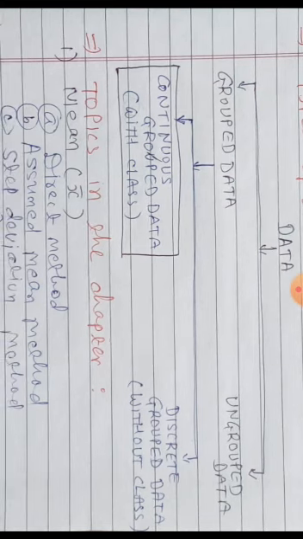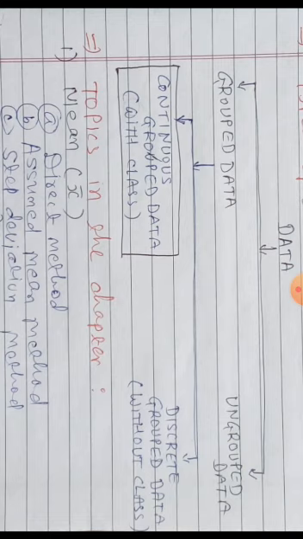But suppose your height, your weight, all these observations can be in decimals also, between 1 and 2 also, between 20 and 21 also. So these are continuous data. For the time being, just remember continuous grouped data means with classes.